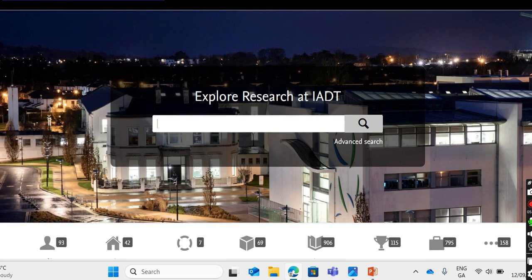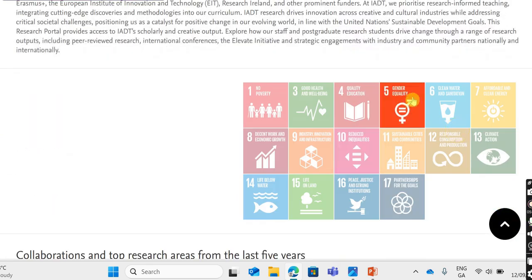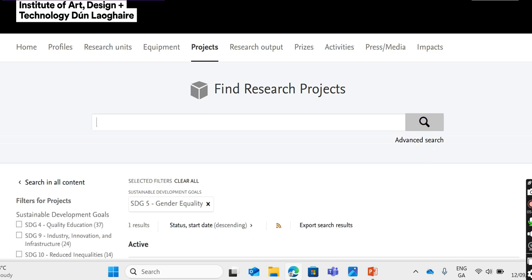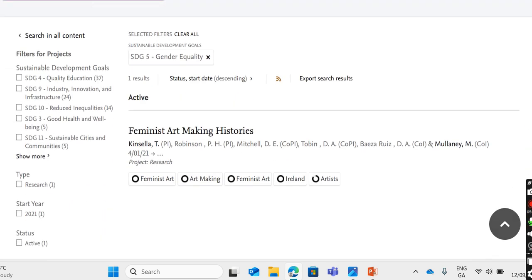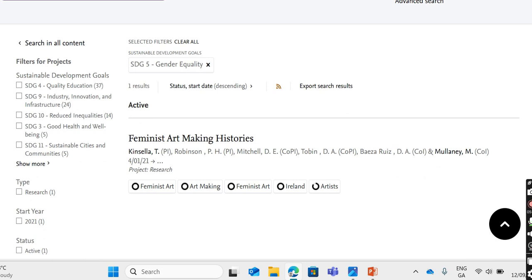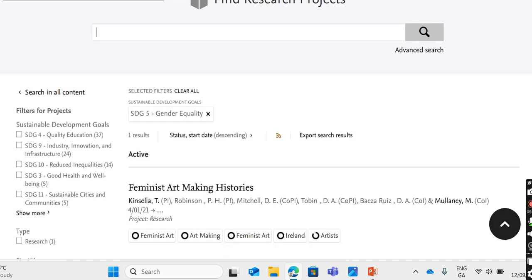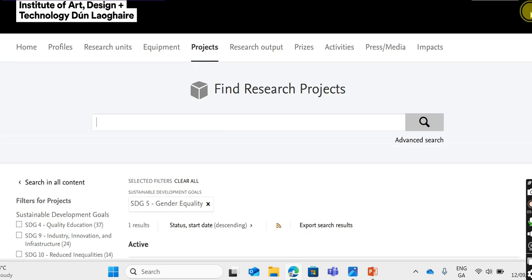And if I go back again into gender equality, there's a project that comes up there. We've only recently installed this plugin for the Sustainable Development Goals. Many more projects and articles will be appearing as we continue the tagging process. And you can see there's Feminist Art Making Histories. That's a project led by the head of research here at IADT.